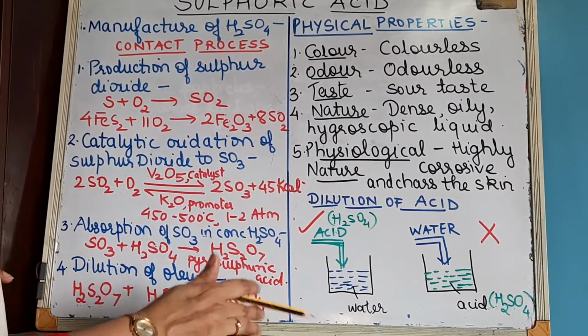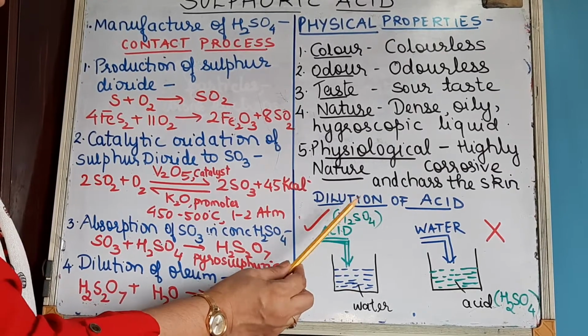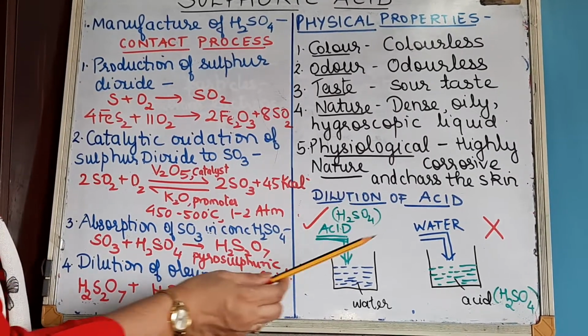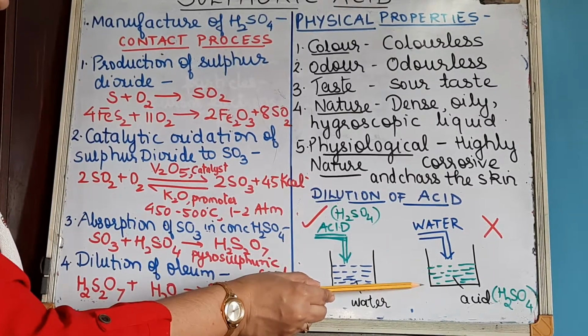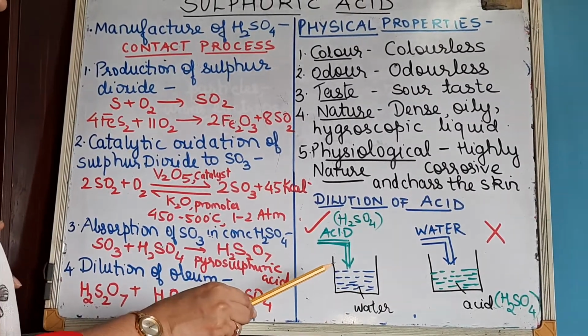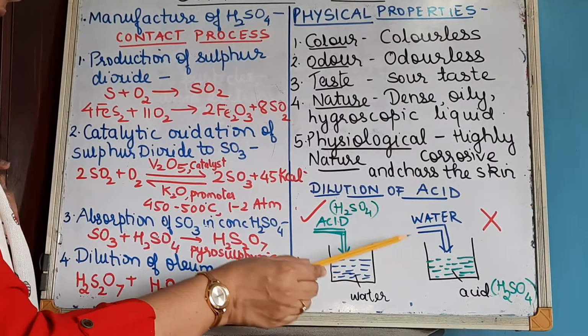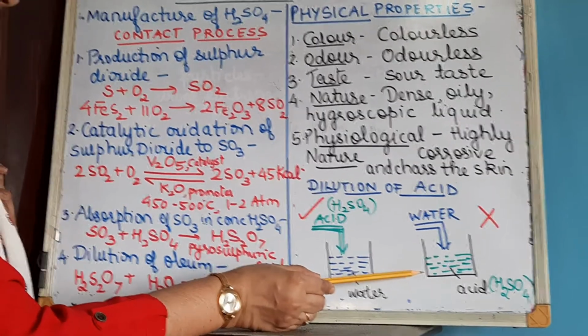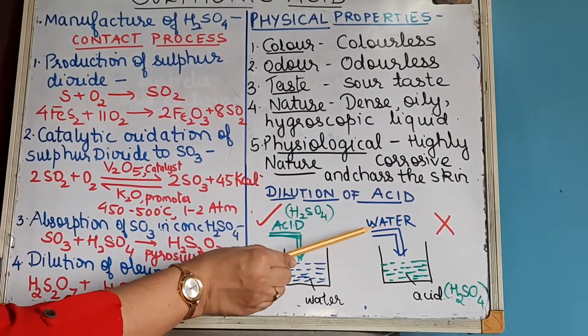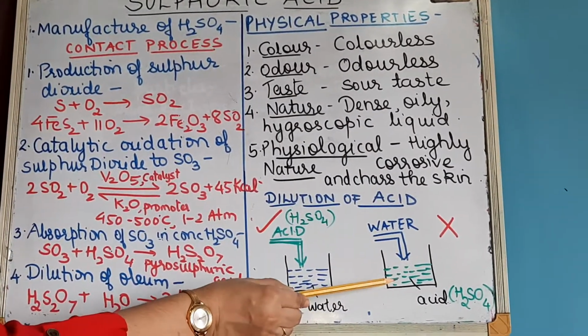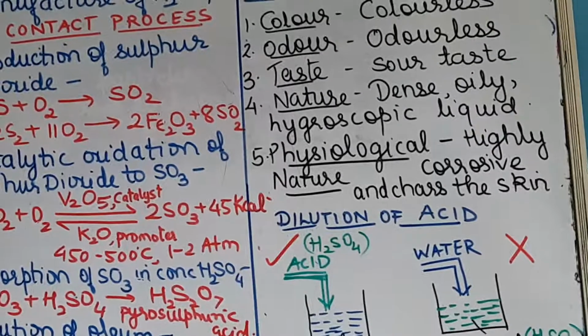Okay. Now here, how do you dilute the acid? Just understand dilution of the acid. Dilution of the acid is always done by adding the acid to water and not water to the acid. Just understand what is the difference. If you add water to the acid, acid is in a larger quantity in the beaker, and the moment you add water to it, a highly exothermic reaction is created.